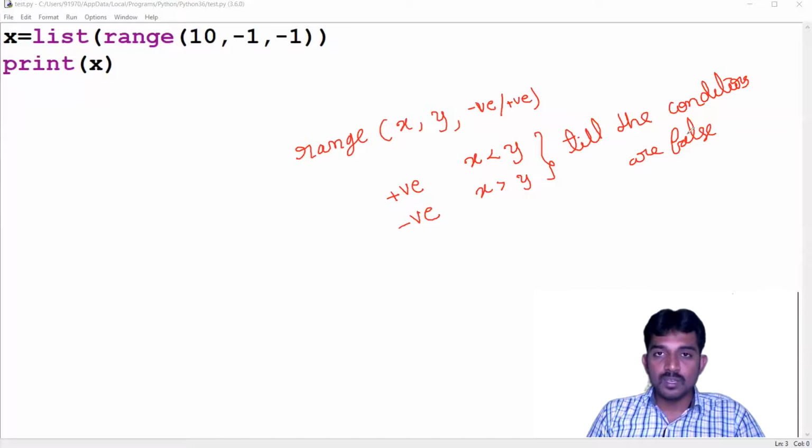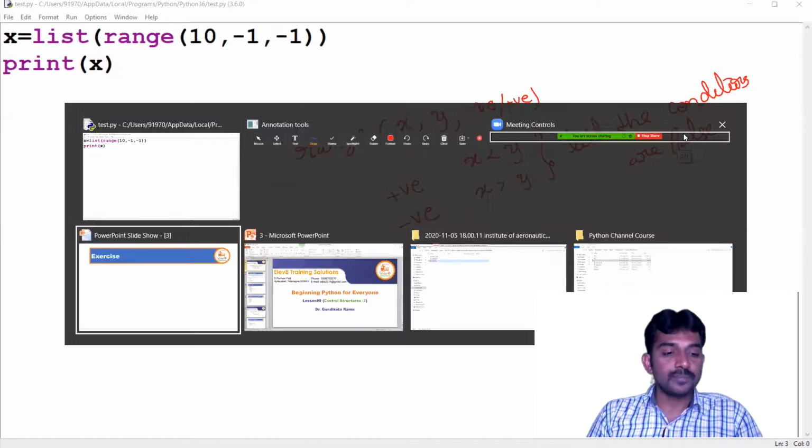Is this clear? Okay? So this is the way the range function will work.